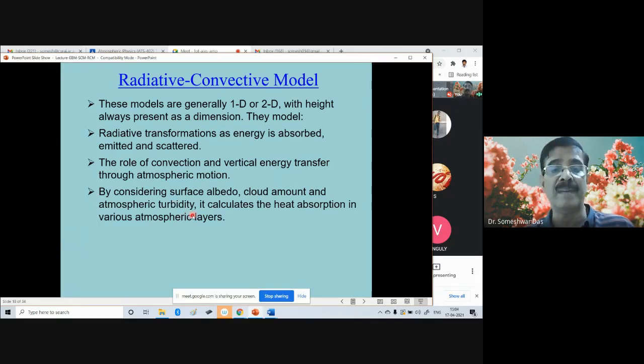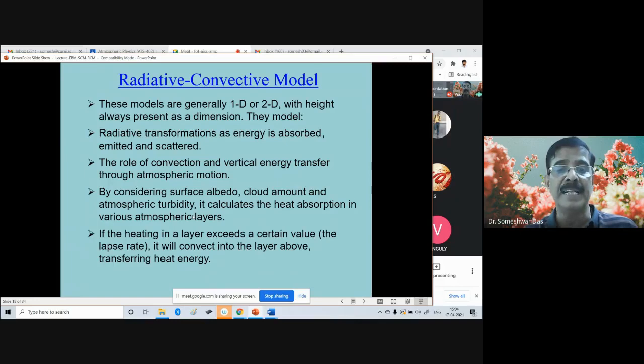So by prescribing surface albedo, cloud amount, turbidity, etc., it calculates the heat absorption in various atmospheric layers. If the heating in a layer exceeds a certain value, the lapse rate changes, and therefore it will convect into the layer above, transferring the heat energy.